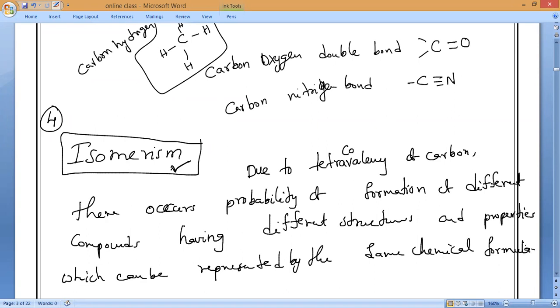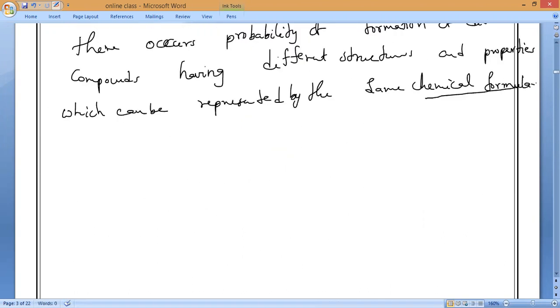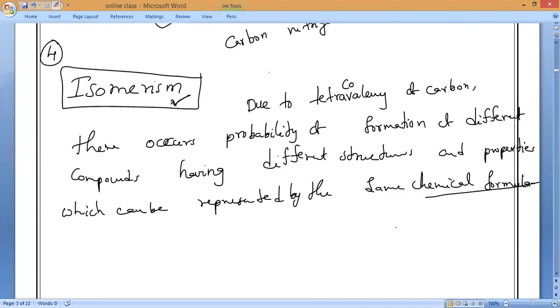Same chemical formula, but different structure, different physical properties, different chemical properties. The thing is, the chemical formula is the same. So that is called isomerism. Having different structures but the same chemical formula is known as isomerism. That is why carbon is one of the unique elements, because of these properties, which are never shown by any other element. Only carbon and its compounds show this. Have you understood, everyone? Please respond. Yes. So these are the properties called the versatile nature of carbon.